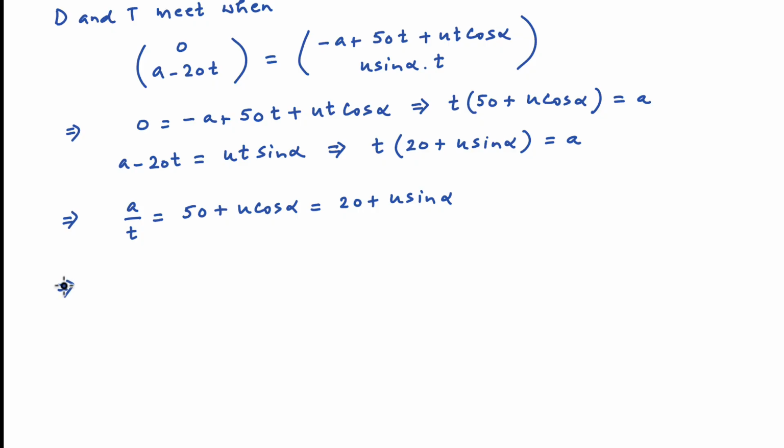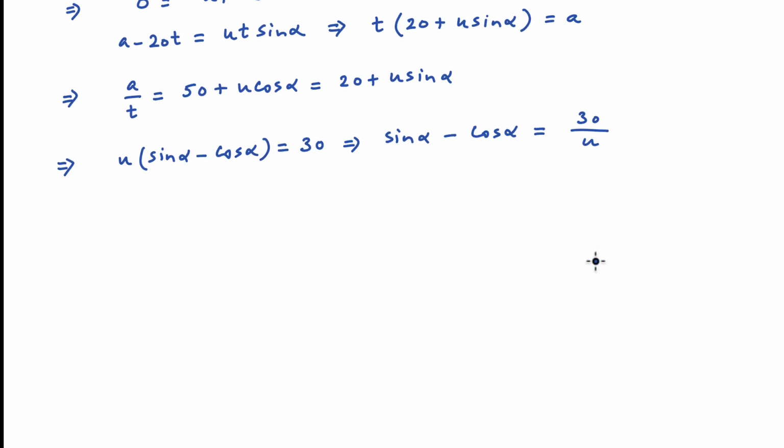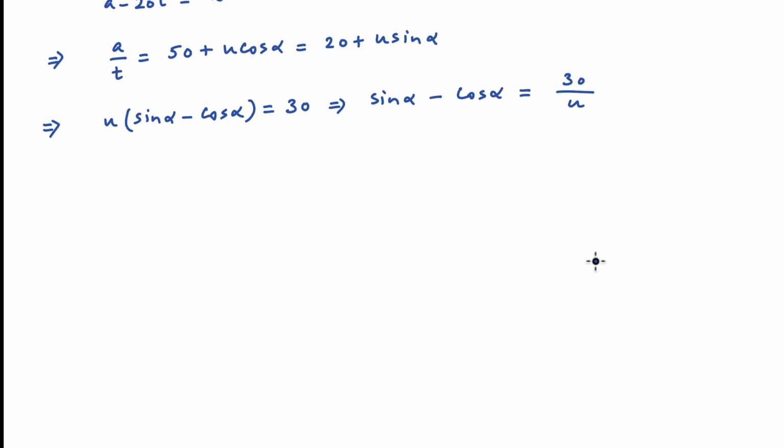This implies that u times (sin alpha minus cos alpha) is equal to 30, which implies that sin alpha minus cos alpha is equal to 30 upon u. Remember that we know the value of u, so we know the right hand side. Now this is a fairly standard trigonometric equation which can be solved by multiplying both the left hand side and the right hand side by 1 upon root 2.